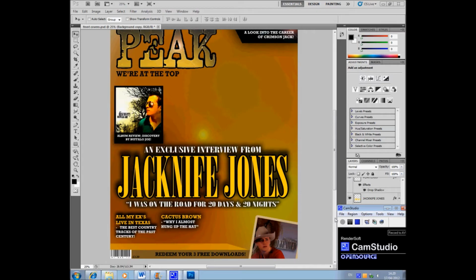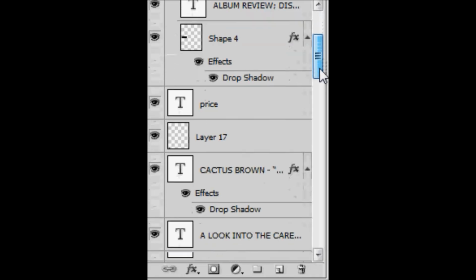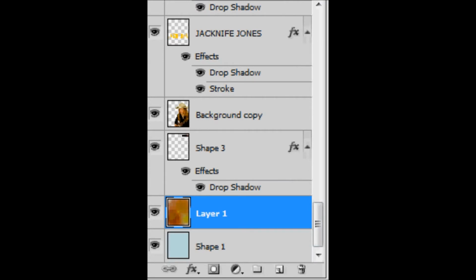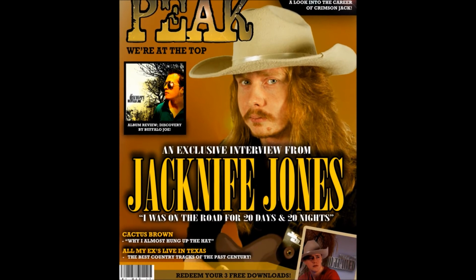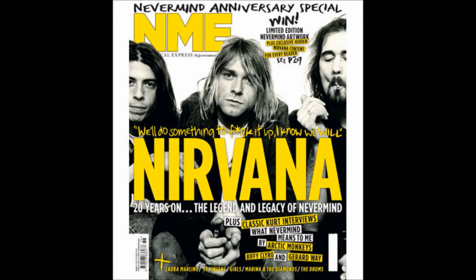The front cover of my magazine was created on Photoshop and is made up of many different layers of images and text that you can sort through and rearrange. As you can see, the front cover of my magazine follows the rules and codes and conventions of a music magazine in many ways, such as the use of a large main cover line directly in the centre of the page, just like this NME magazine does.